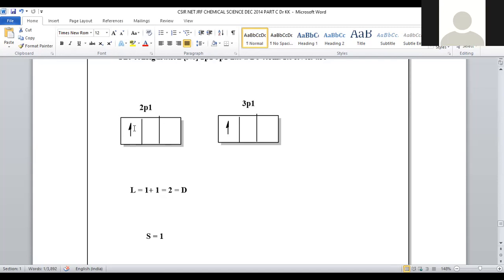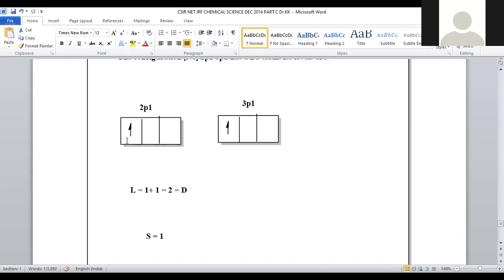Means +1, 0, -1. Where is the electron? In +1 only. Here also the electron is there in +1 angular momentum. +1, +1. So the total value of L will be 2. If L is equal to 0, S. L is equal to 1, P. L is equal to 2, it will be D. So L is equal to 2 is there. That's why you can write it as D.